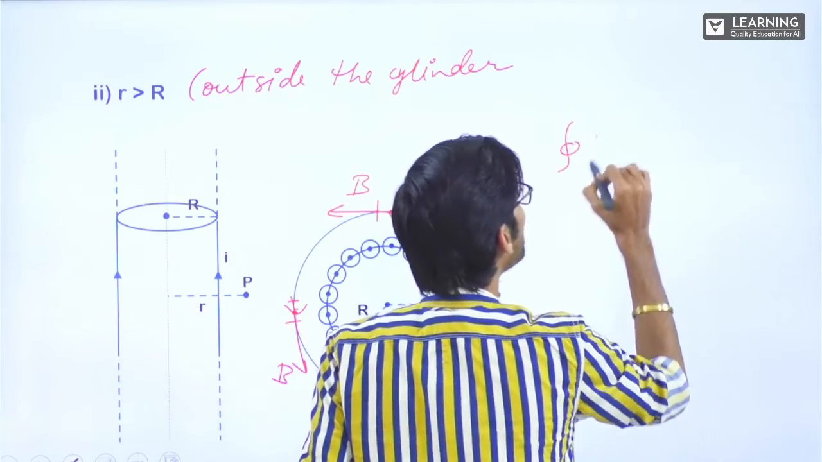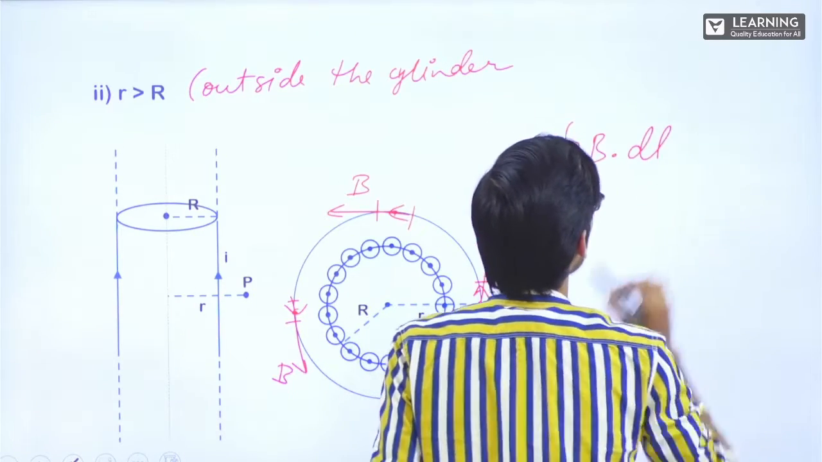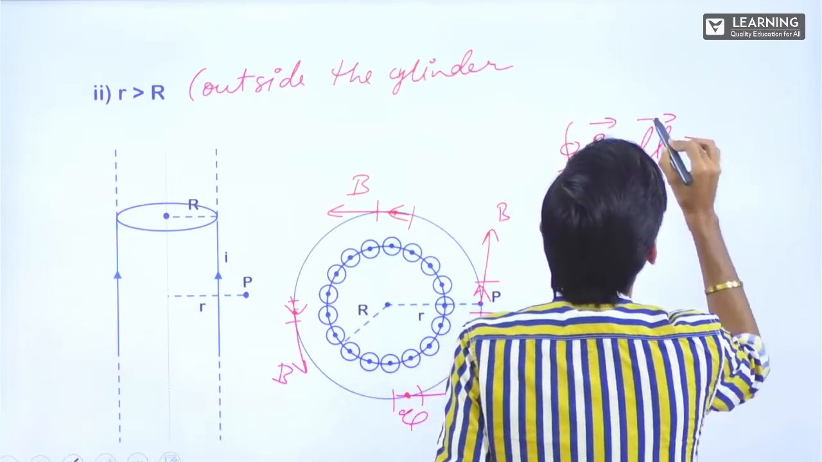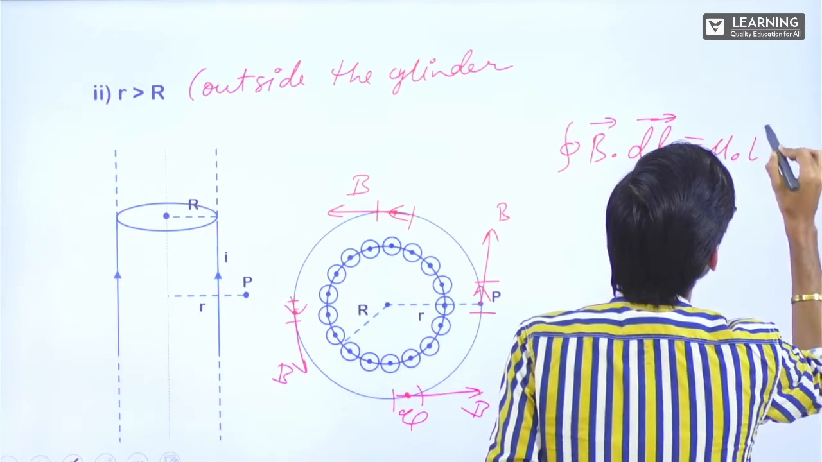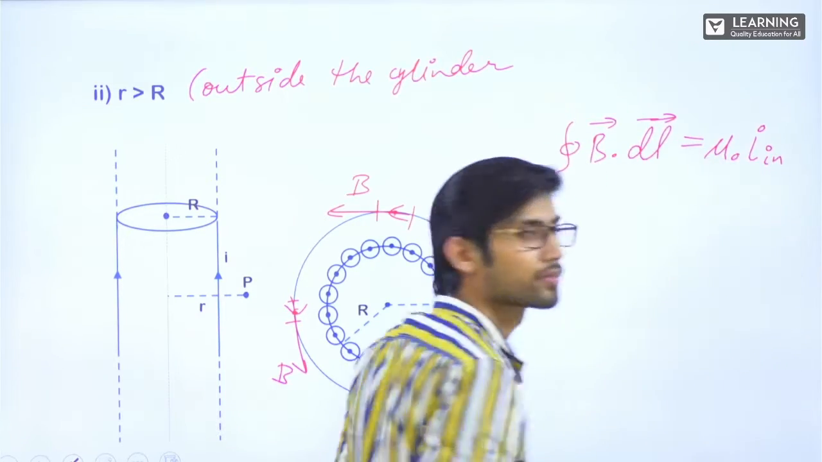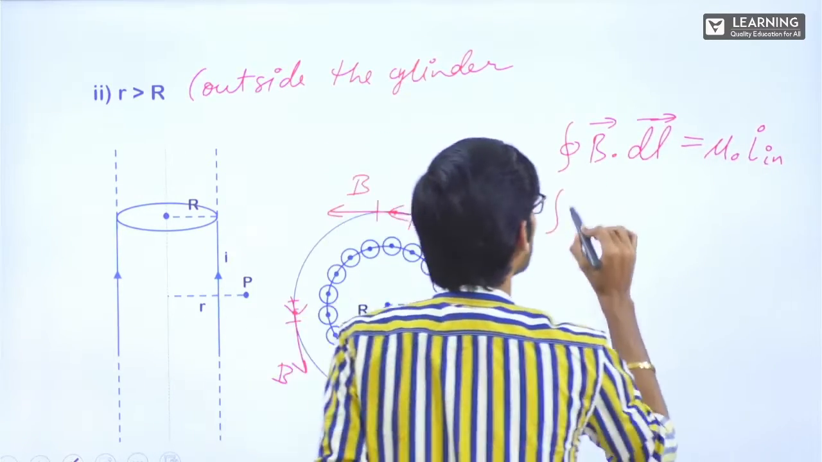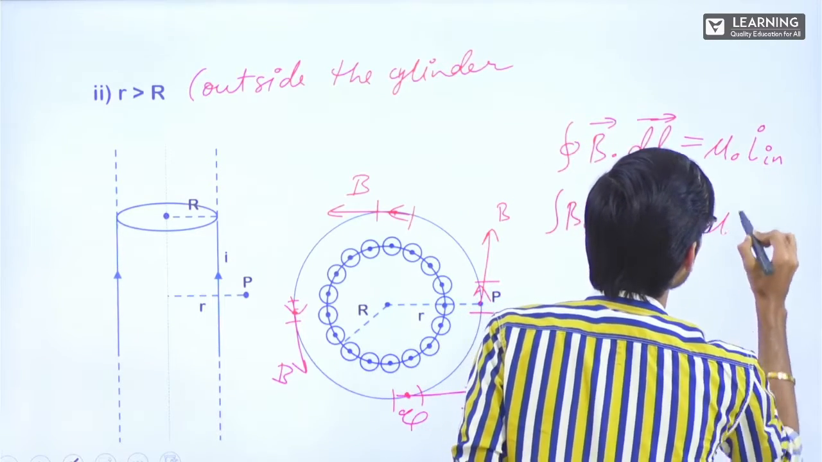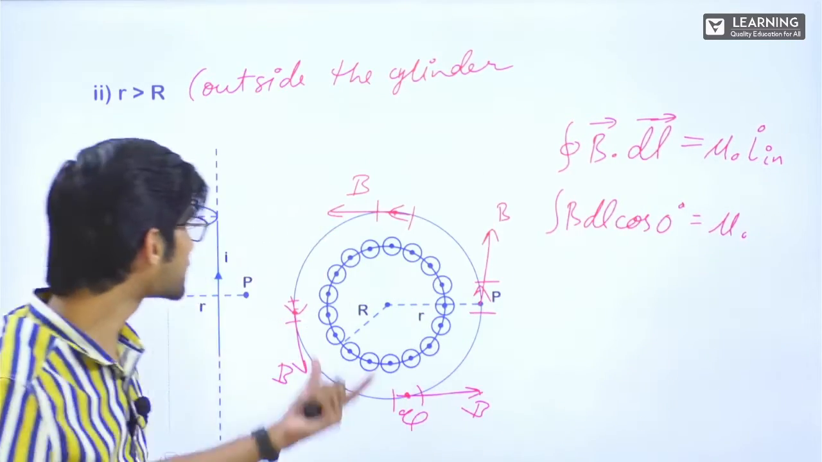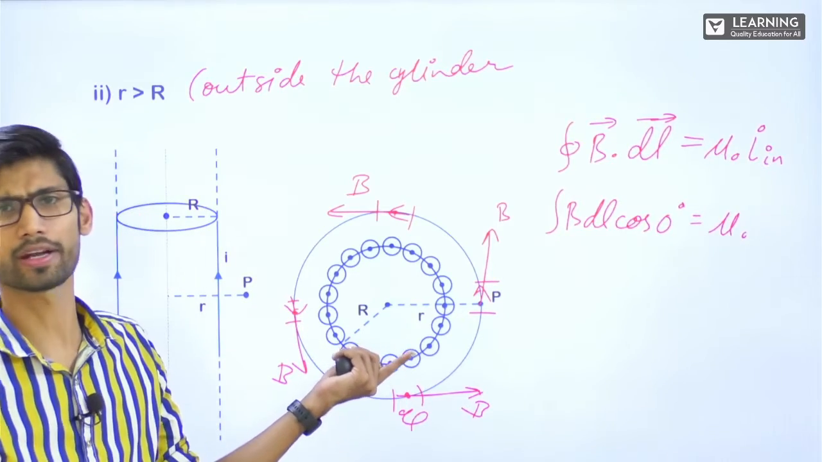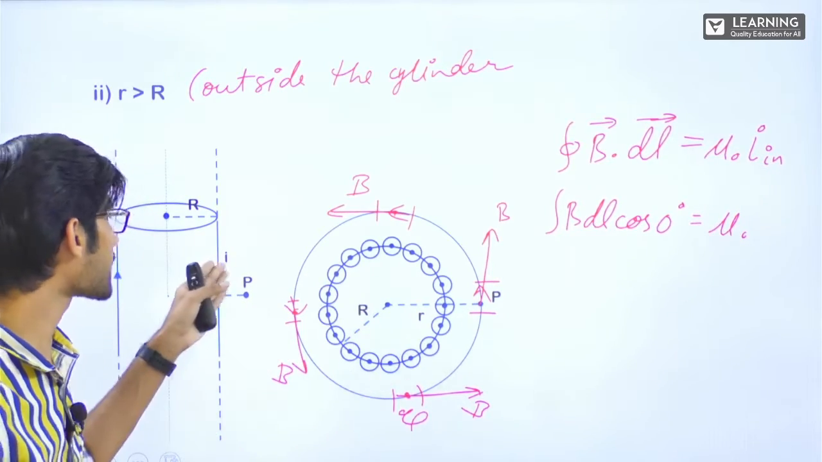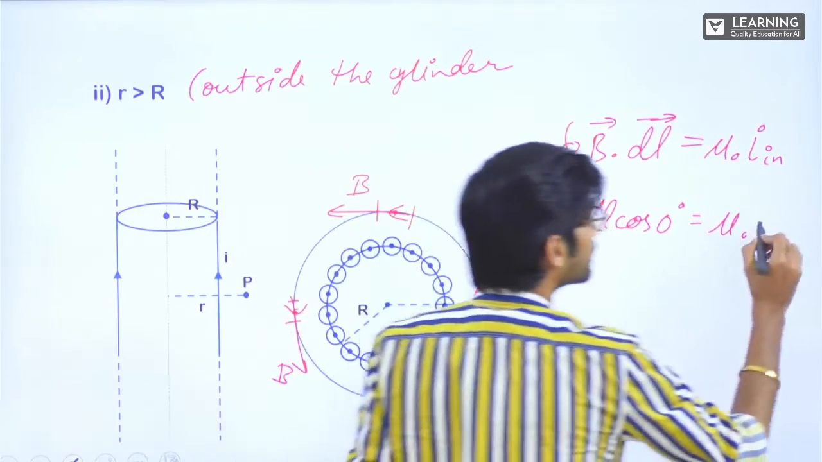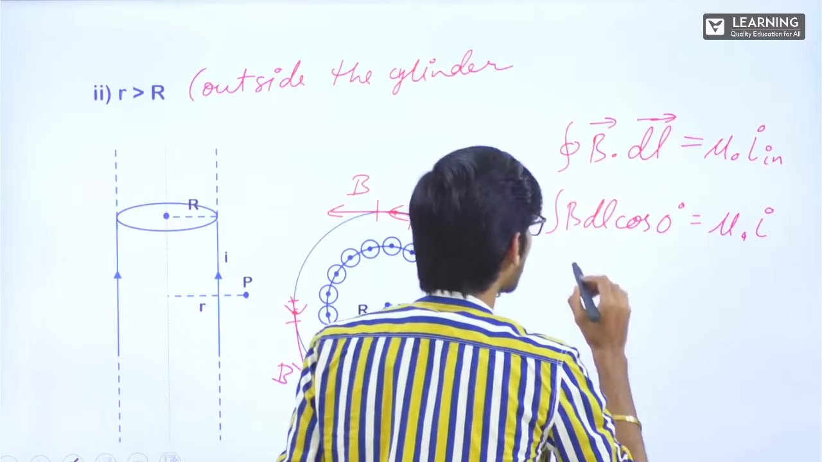So integral B dot dl is equal to mu naught into I inside. This will be integral B dl cos 0, that is equal to mu naught into I inside. How much I is there inside? Complete current. I told you the entire current is I only, right? So this is I. All the current is inside.